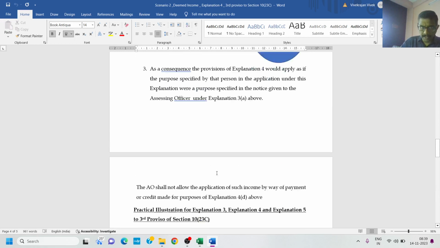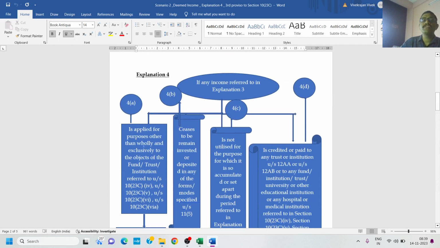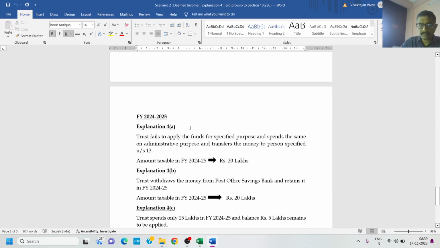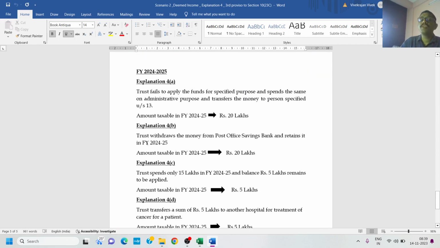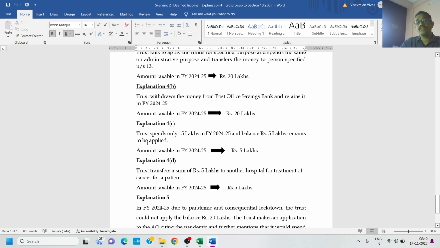Then 4B. Here we saw 4A, where the trust has applied the funds for a purpose other than wholly and exclusively for the objects of the trust. 4B, where the trust withdraws the money from the post office savings bank and retains it in financial year 24-25. In that case, amount taxable in financial year 24-25 is 20 lakhs. Explanation 4C, where the trust spends only 15 lakhs in financial year 24-25 and the balance 5 lakhs remains to be applied. Amount taxable in financial year 24-25 is 5 lakhs.